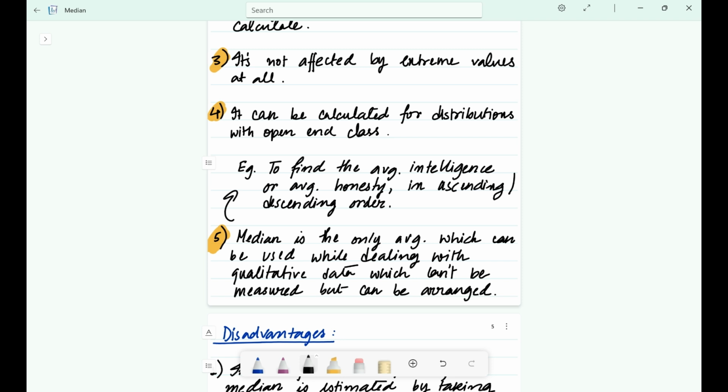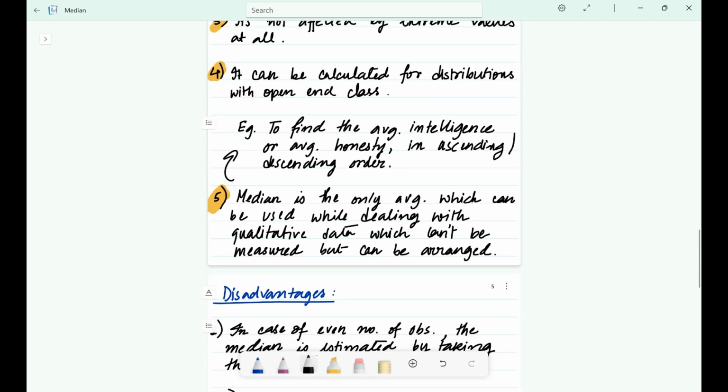Think about things you can't measure with a number, but you can arrange, like average honesty or average intelligence. You can rank people and find the person in the middle, right? You can't do that with a mean. Like, what's your average honesty? 7.5? Nonsense. But a median works.